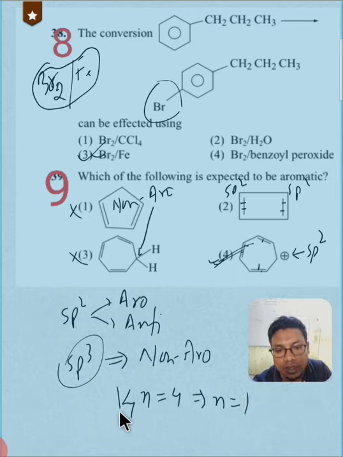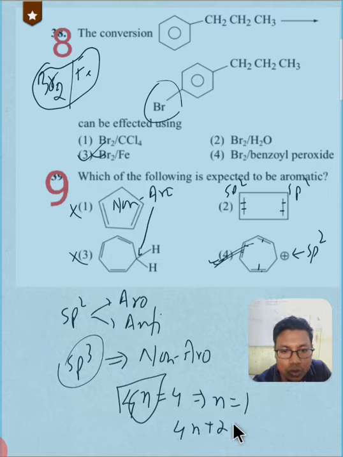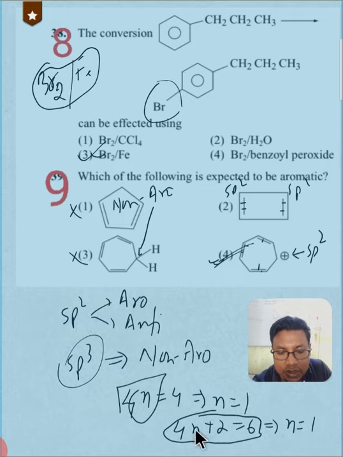So this is the condition for anti-aromaticity. And here 6 will be equated to 4n plus 2, which gives n is equal to 1. This is the condition for aromaticity. This is nothing but Huckel's rule. So according to Huckel's rule, this will be aromatic, while this compound will be anti-aromatic.